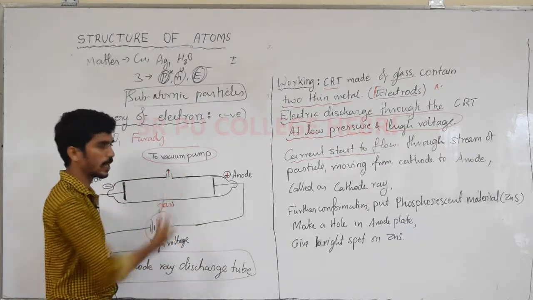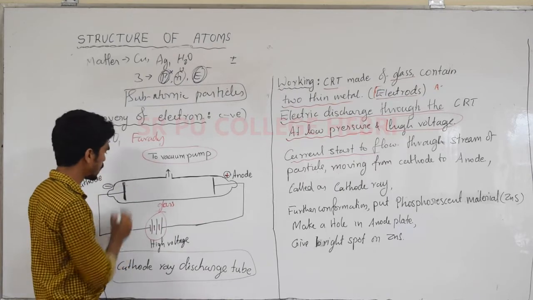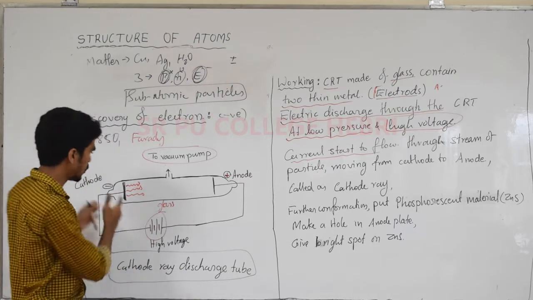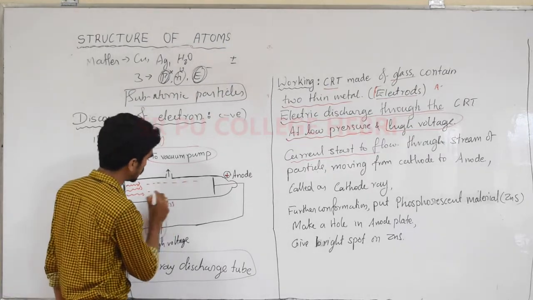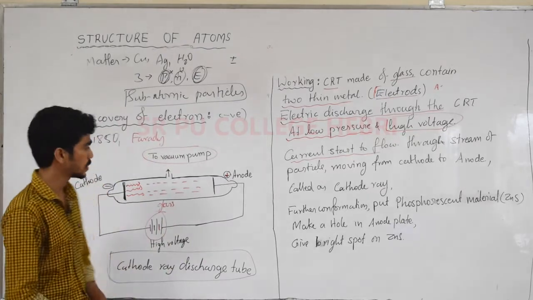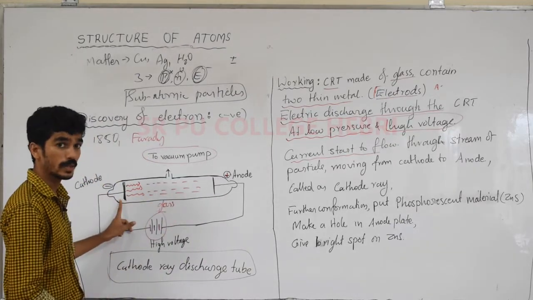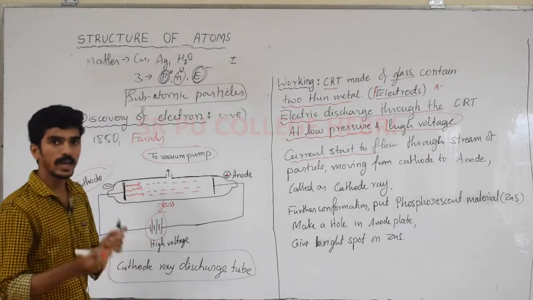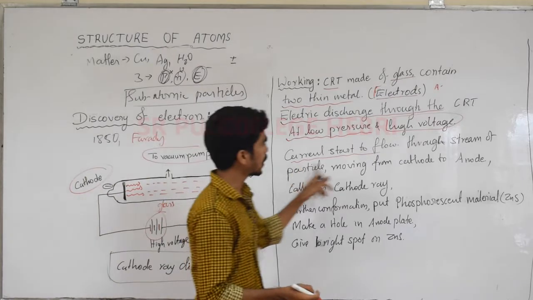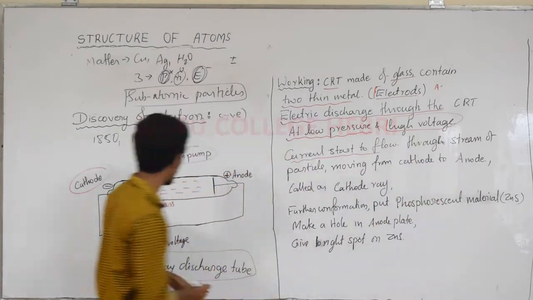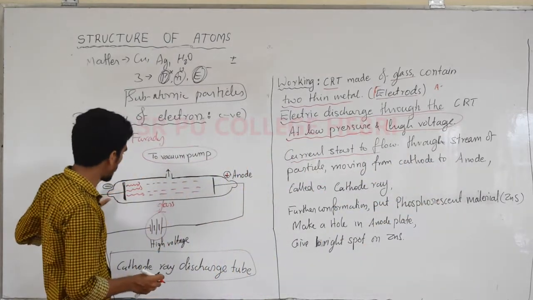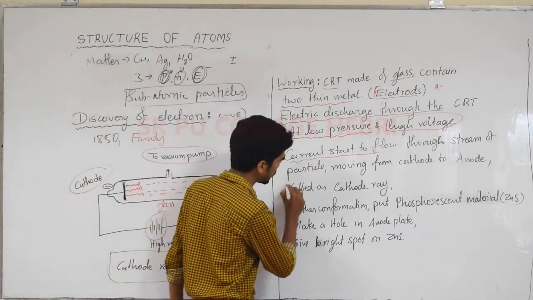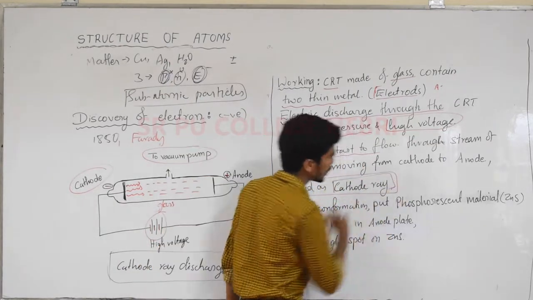When the high voltage is applied and pressure is regulated, moving particles are produced from the cathode, a stream or bunch of particles moving toward the anode. Those particles we call cathode rays.